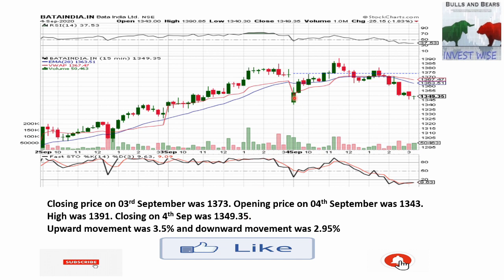Now I will show you with this example on 4th, because it is the latest, so I've chosen the latest so that I can show you exactly what happened. And the best point about this particular example is because it gives movement both ways for the same stock on a single day. So first it went up, then it started moving down. So this is a perfect example to show you how a stock can be so volatile. On a single day, it can go both ways, first up and next it can go down also. And you can see here, it has ended almost 2% down, about 25 rupees below the closing price of the previous day.